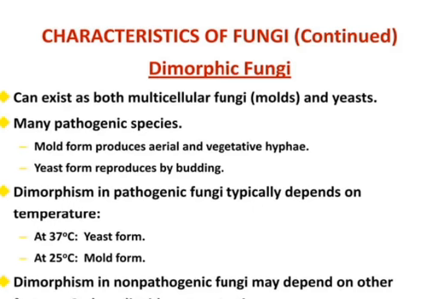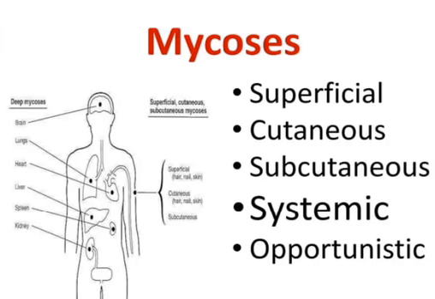Characteristics of fungi. Dimorphic fungi can exist as both multicellular mold and yeast. There are many pathogenic species. The mold form produces aerial and vegetative hyphae. The yeast form reproduces by budding. Dimorphism in pathogenic fungi typically depends on temperature: at 37 degrees Celsius it is the yeast form, and at 25 degrees Celsius it is the mold form. Dimorphism in non-pathogenic fungi may depend on factors such as carbon dioxide concentration.